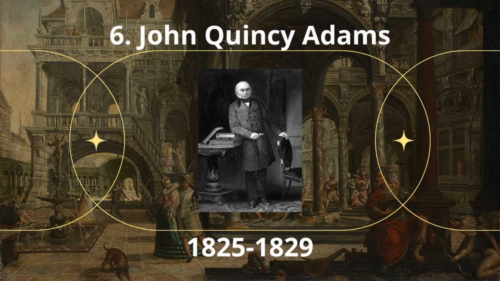Number 6. John Quincy Adams. John Quincy Adams was the sixth president of the United States, serving from 1825 to 1829. He previously served as the 8th United States Secretary of State, from 1817 to 1825. In his presidential years he was one of America's greatest diplomats, formulating, among other things, what came to be called the Monroe Doctrine. And in his post-presidential years, as a U.S. congressman, from 1831 to 1848, he fought against the expansion of slavery.